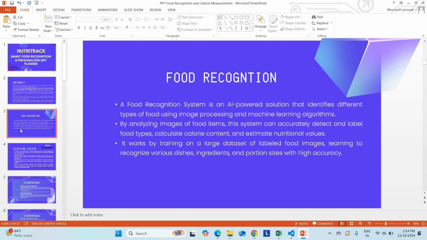If you are uploading dosa with chutney, it will predict dosa as well as chutney, both things. It will calculate the calories based on that. It's not only going to predict dosa. It will calculate both things. It will predict both things from the single image, which is a huge advantage when compared to the existing system.